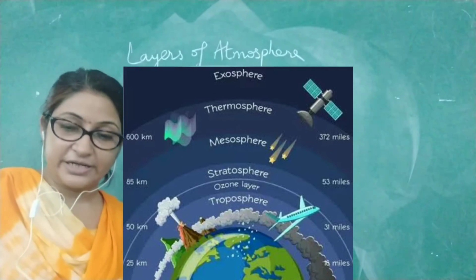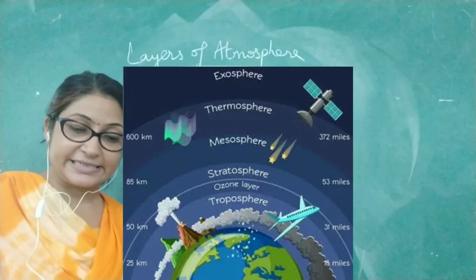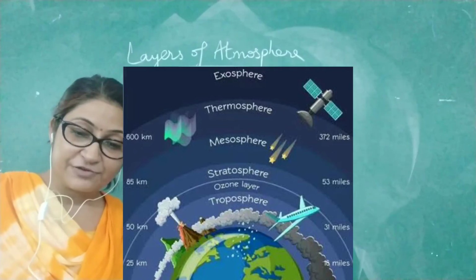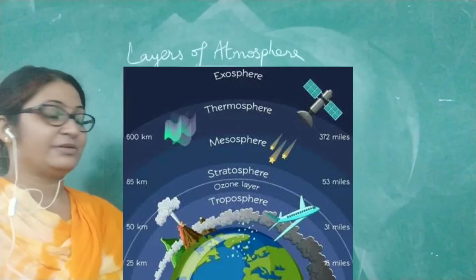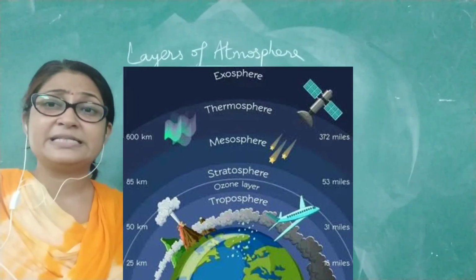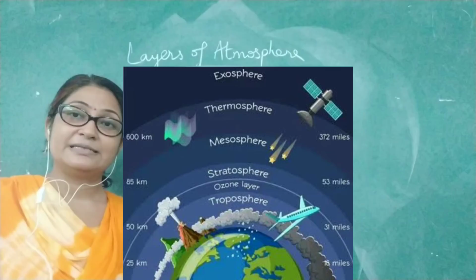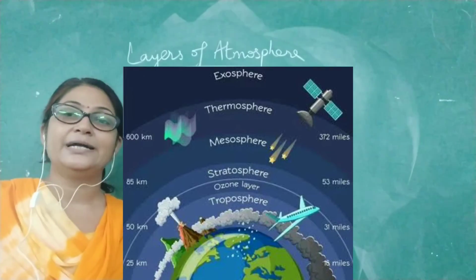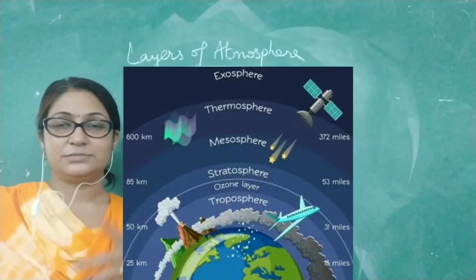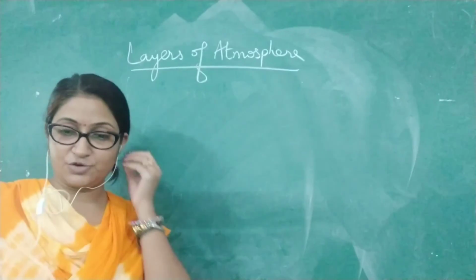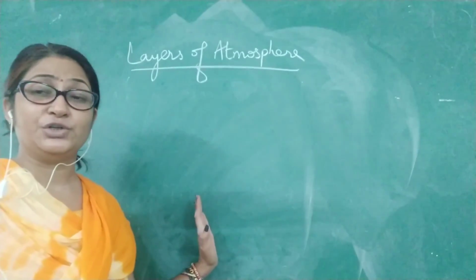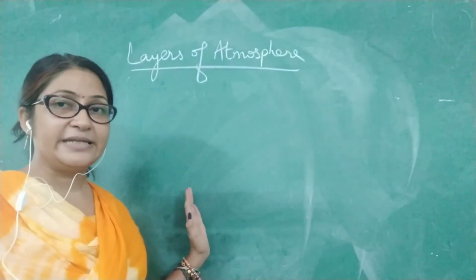There is one more layer which connects the exosphere and the thermosphere. Somewhere in between the exosphere and thermosphere lies the ionosphere. Here the signals are transmitted from one object to the other. So this is all about your atmosphere and the layers of the atmosphere.